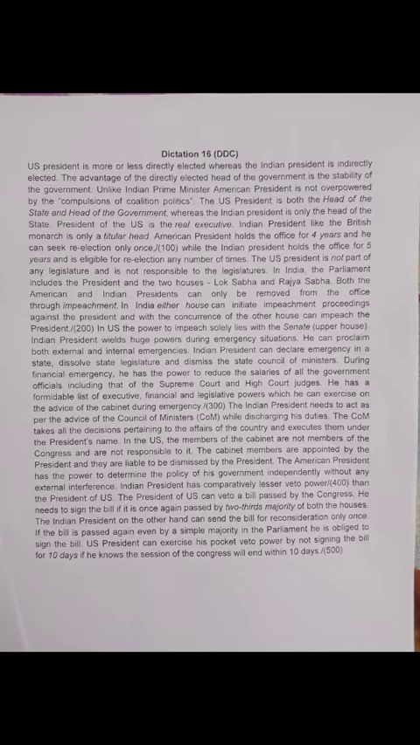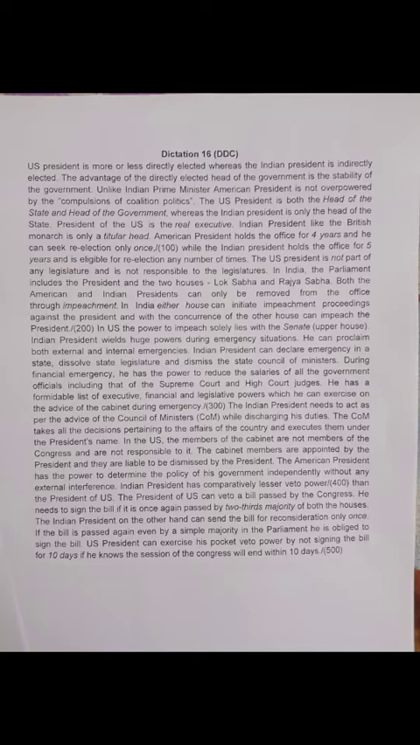Indian president wields huge powers during emergency situations. He can proclaim both external and internal emergencies. Indian president can declare emergency in a state, dissolve state legislature, and dismiss the state council of ministers. During financial emergency, he has the power to reduce the salaries of all the government's officials, including that of the Supreme Court and High Court judges.